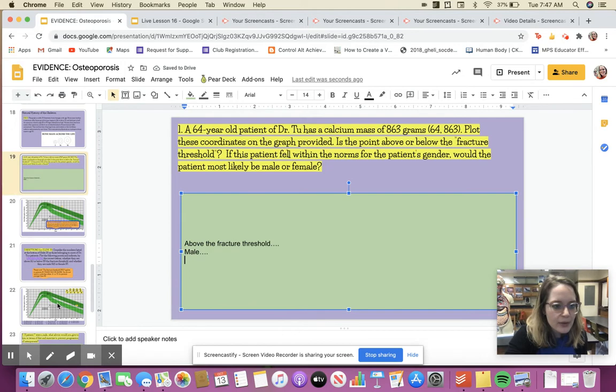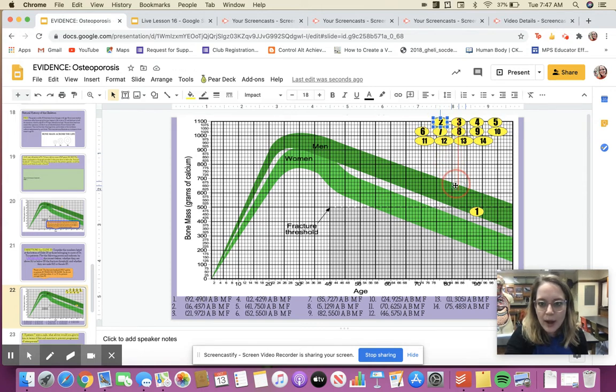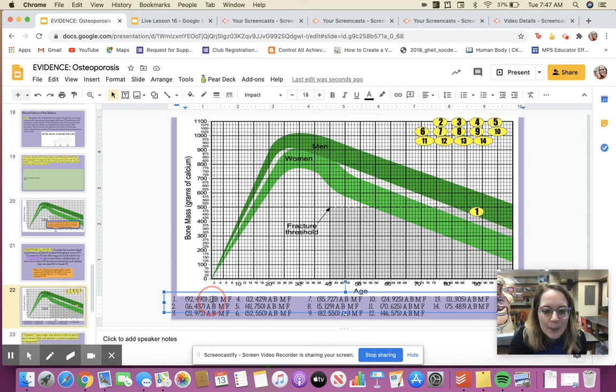Now, on the following slides, you actually have quite a few, 14 to be exact, patients to plot. So each of these, you're going to read the coordinates, drag and drop the point to the appropriate spot on the graph, and then you are going to underline if the patient is above or below the fracture threshold and if they're male or female.